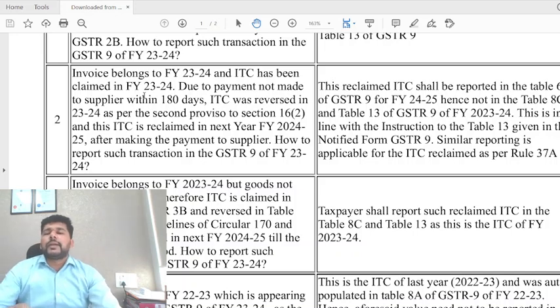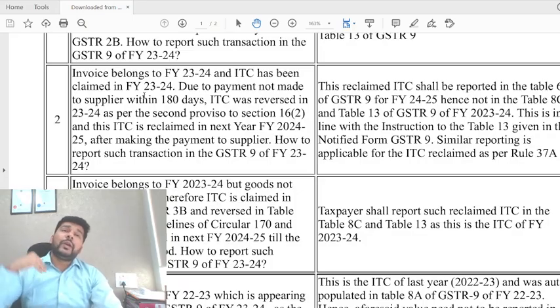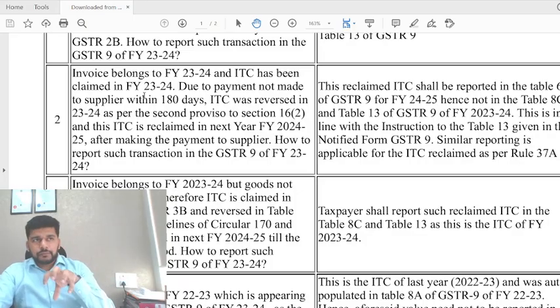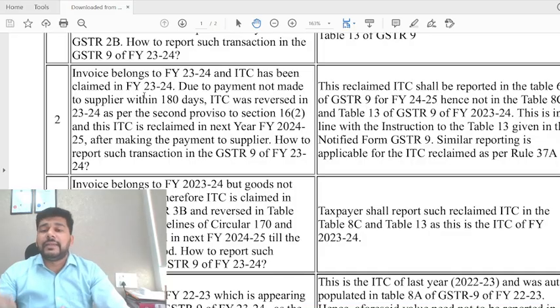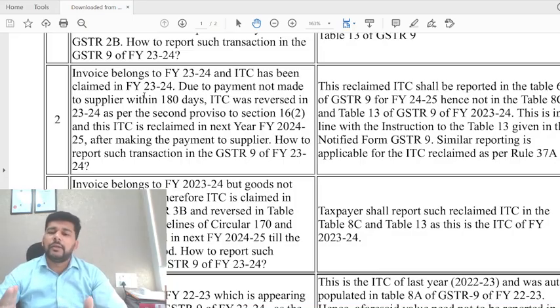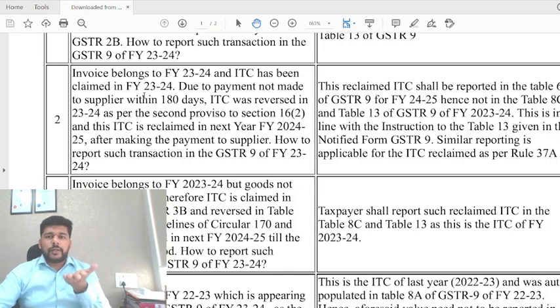That the reclaimed input tax credit shall be reported in table 6H of GSTR 9 of FY 24-25. Why? This year this amount you have shown in 6B, that is the availed input tax credit. After that you would have also shown it in 7E, beg your pardon, not 7C, under 7E, where you have reversed the ITC for not making the payment within 180 days. So if you showed it in 6B it came in gross credit availed, you showed it in reversal also, so from there it also got added, so the net impact of that ITC is gone.